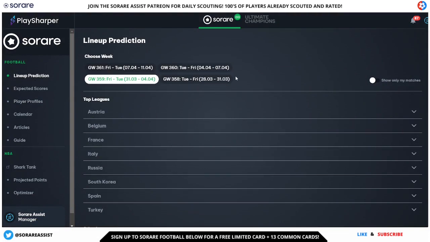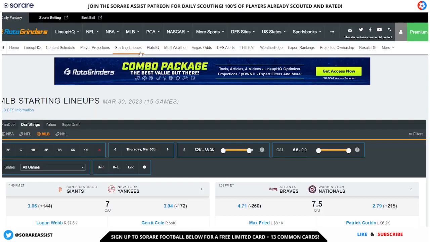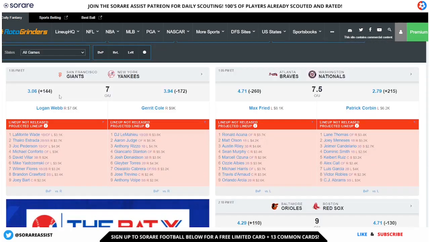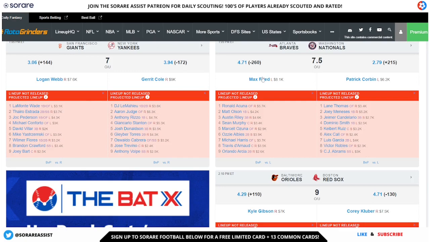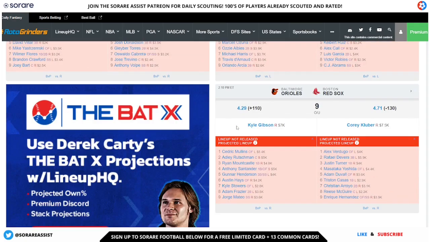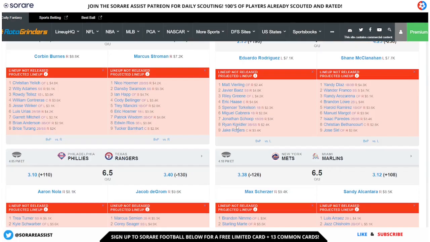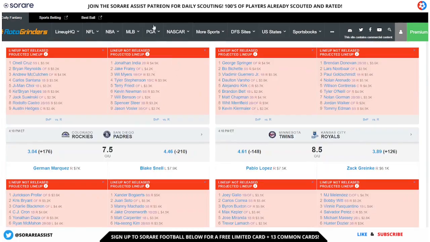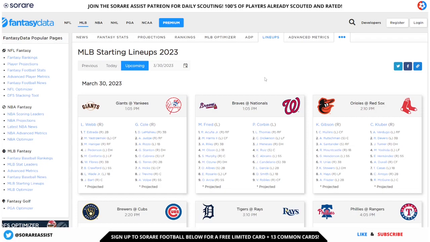So that was the football then. So in terms of MLB, which of course has now kicked off, there's a few sites for predicted lineups. One of them is rotogranders.com. So this is a really good lineup prediction site. It tells you what the potential pitcher is going to be, and also the starting 9 for each team on Sorare MLB. Another good prediction site is Fantasy Data.